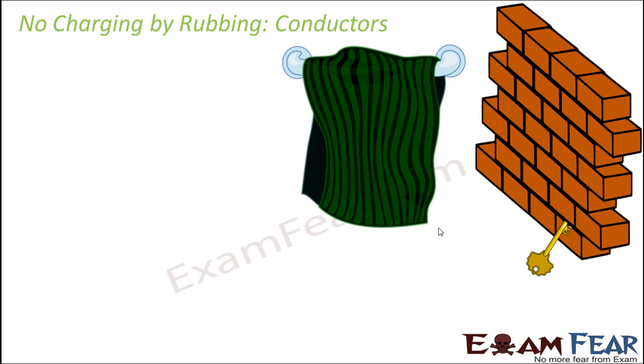Therefore, the concept of static electricity, or this development of static charges, really doesn't work that well with conductors. Especially when we talk about charging by rubbing, that really doesn't happen in case of conductors. So based on whatever we have discussed in this section, we understand that by the process of rubbing, we can charge the insulators, because during rubbing the surface atoms are pressed together, because of which the electron clouds of those atoms, like let's say these are two atoms. So this is one atom, this is another atom.